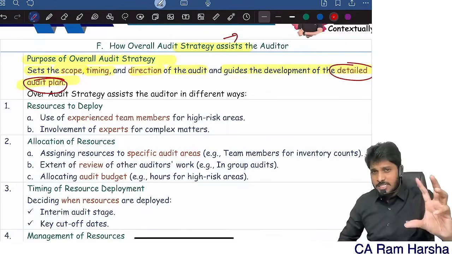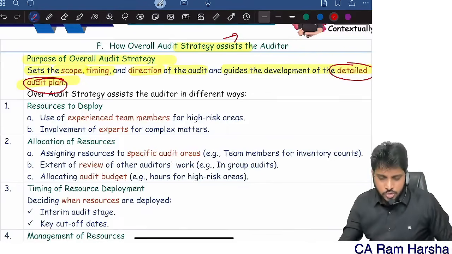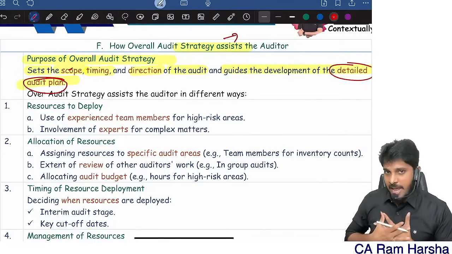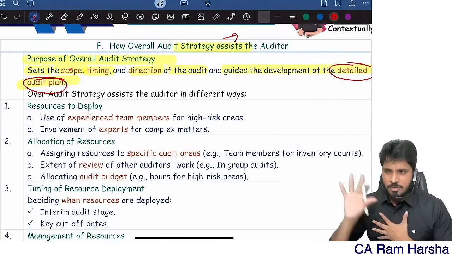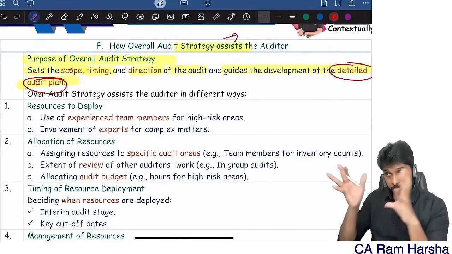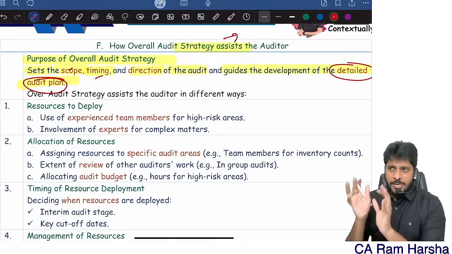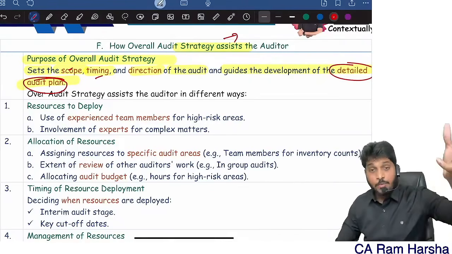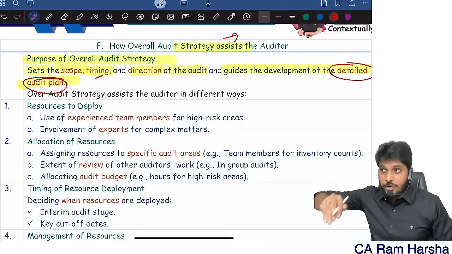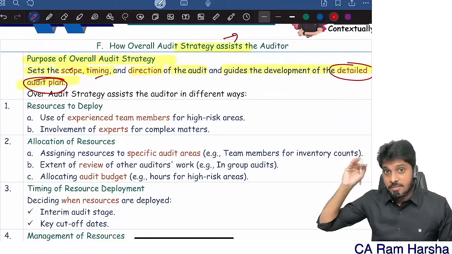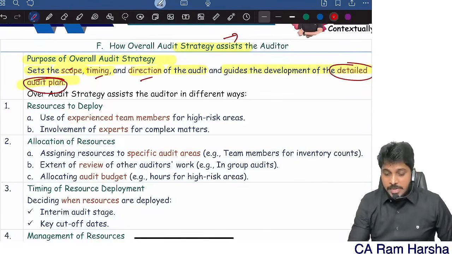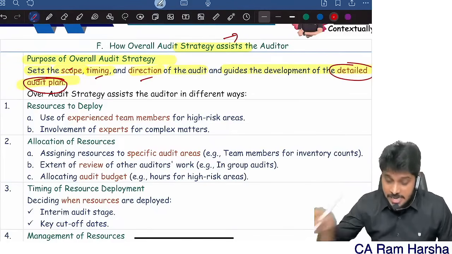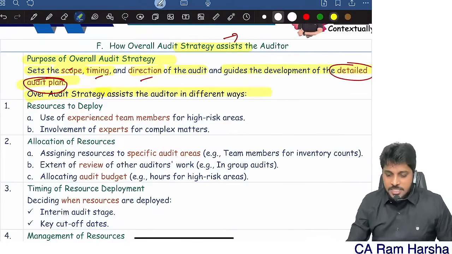Okay, audit strategy covers so many things. So strategy sets the scope of the audit. Look, we are bank branch auditors. For a particular bank, for some 5 or 6 branches only, we are the auditor. Scope, 5 branches. Timing, we need to finish this audit by April 10th, for example. The client appointed us somewhere in September, October. So we need to finish the audit and give the report by April 10th. So some 20 days time only we have. Direction of the audit, we need to do the audit in the context of statutory audit as per RBI guidelines, like that.